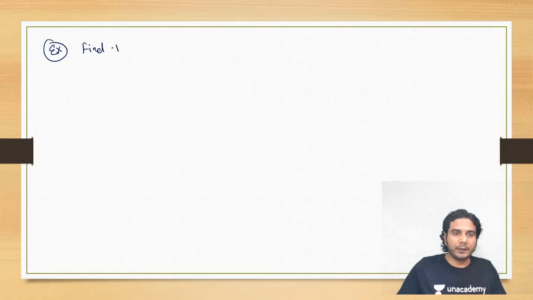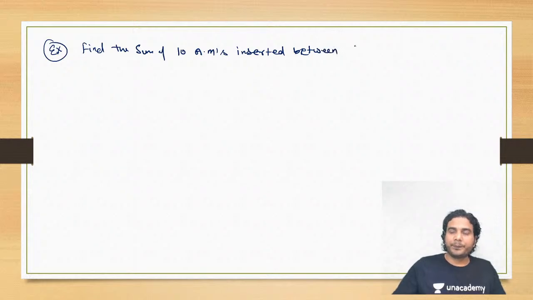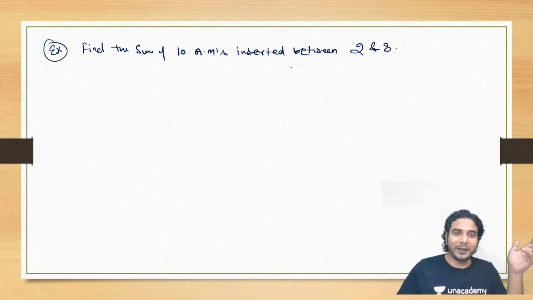Find the sum of 10 arithmetic means inserted between, take any two numbers, 2 and 8. All right, so in this case, you don't need to find the arithmetic means. Do not try to find 10 arithmetic means and then add them. No, no, no. Don't need to do that. Just use the property which I just discussed.